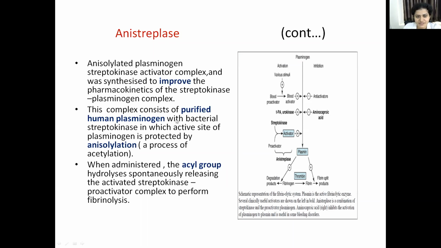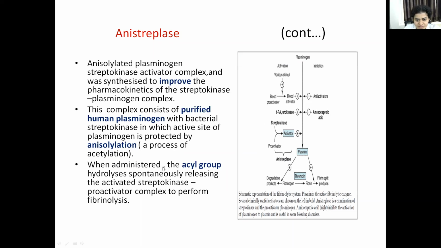This complex consists of purified human plasminogen with bacterial streptokinase, in which the active site of plasminogen is protected by an isolysum. It is a process of acetylation. Okay, see this diagram. This is anistreplase. So this is a combination of bacterial streptokinase with proactivator. This complex is called anistreplase. So it is a composition of bacterial streptokinase and purified human plasminogen, and here the active site of plasminogen will be protected by acylation, that is nothing but acetylation.